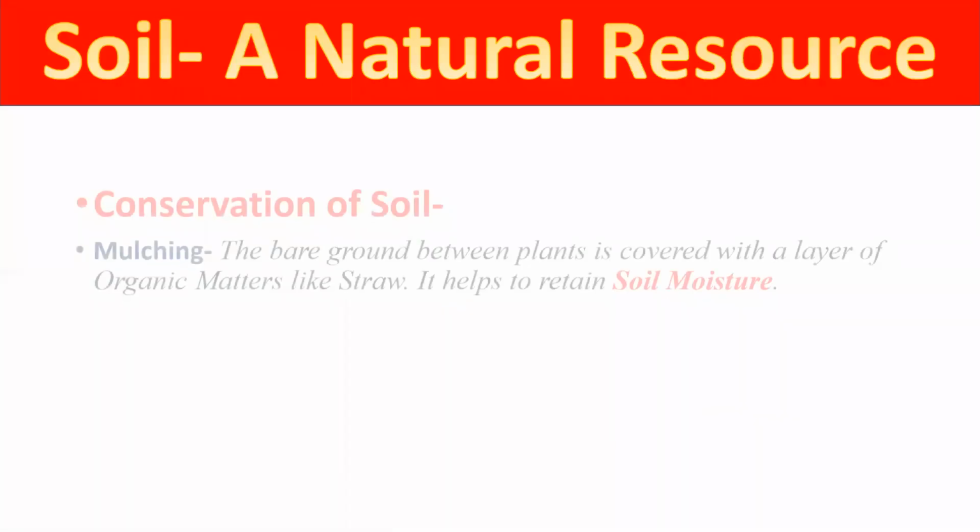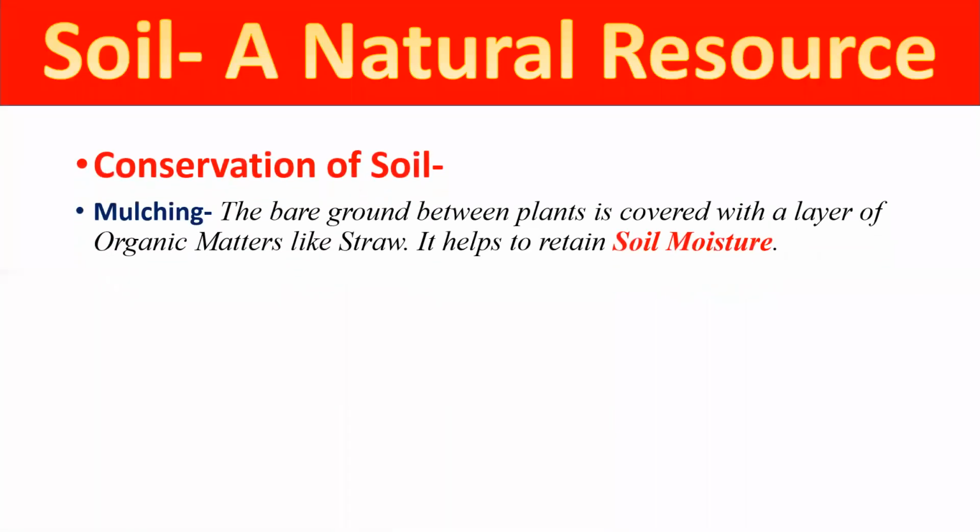Now, students, let's think about the conservation of the soil, because we are using the soil in a very indiscriminate manner and our agriculture is totally dependent on soil fertility. So we must conserve it. So we must take some steps to conserve our soil. The first step is mulching. Now, students, the first step is mulching.